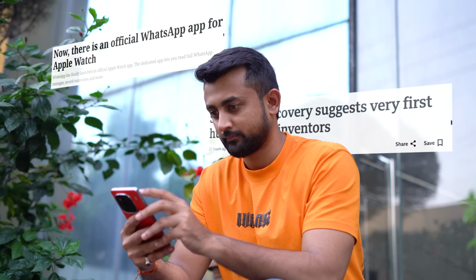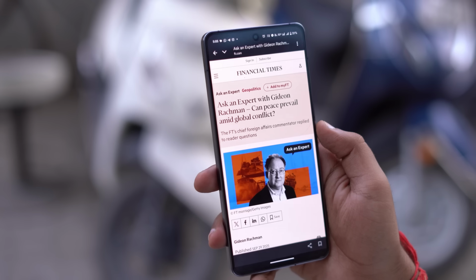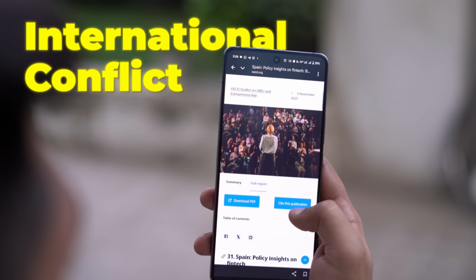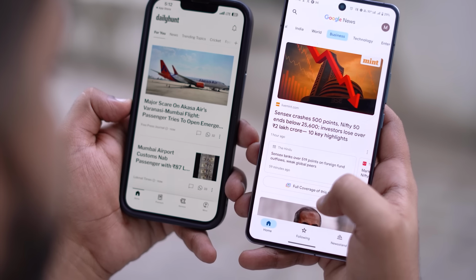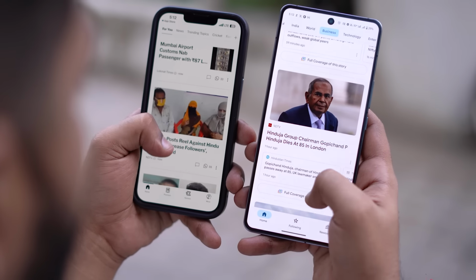Now, have you ever spent 30 minutes scrolling through news apps, reading headline after headline, and at the end, you still don't understand what's actually happening? You read about a new policy, an international conflict, or an economic decision, but all you get is confusion. One news channel says one thing, another says something completely opposite, and you're left wondering what's the actual truth.